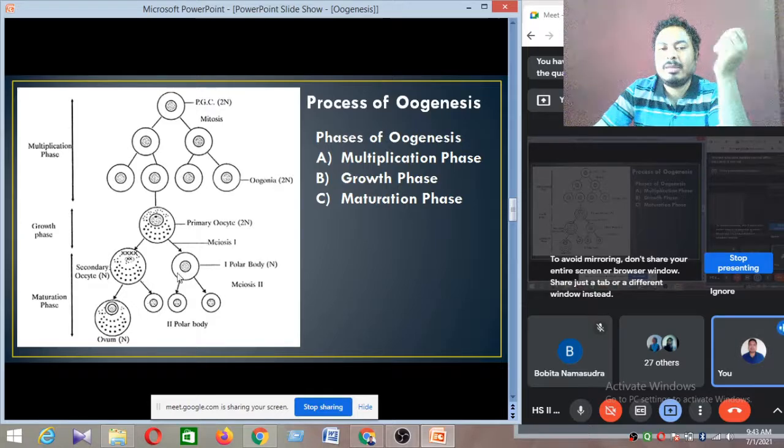Similarly, the first polar body undergoes an equal second meiotic division, it is not unequal, and they produce 2 second polar bodies. And finally, they produce 3 polar bodies and one bigger size mature ovum. All 3 polar bodies degenerate after some time, and this mature ovum is fertilized by the sperm. Okay, so this is the process of oogenesis.